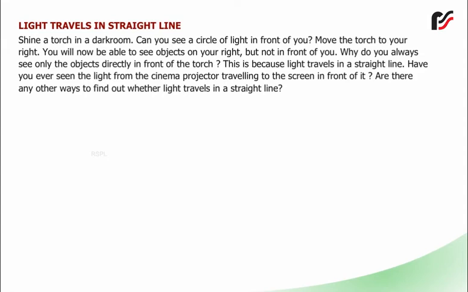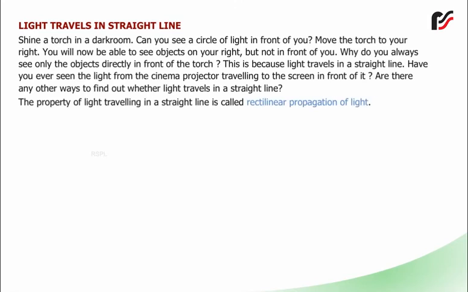Have you ever seen the light from the cinema projector traveling to the screen in front of it? Are there any other ways to find out whether light travels in a straight line? The property of light traveling in a straight line is called rectilinear propagation of light.